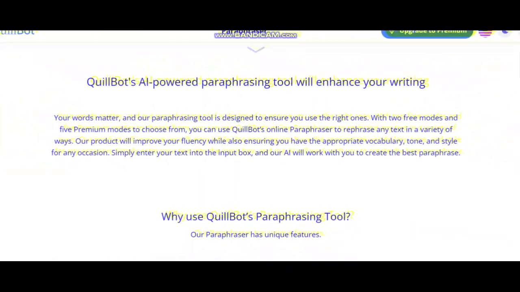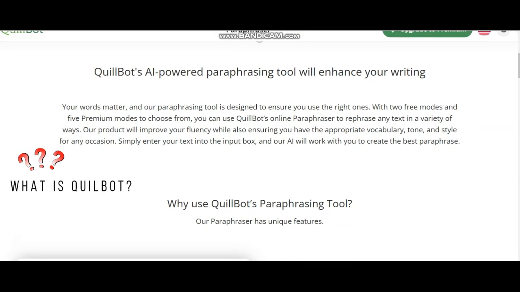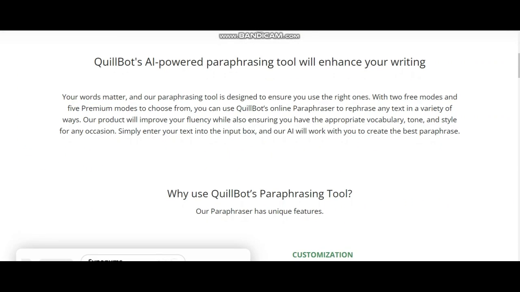So we will start from the introduction of this tool. QuillBot is an online text editor that can help rewrite any text in a variety of ways. This product will help you to improve the fluency while ensuring that you have the right vocabulary, tone, and style for any situation. Simply enter your text into the input box, and this AI tool will help you to create the best paraphrase. Now the question is, why should we utilize the QuillBot paraphrasing tool?